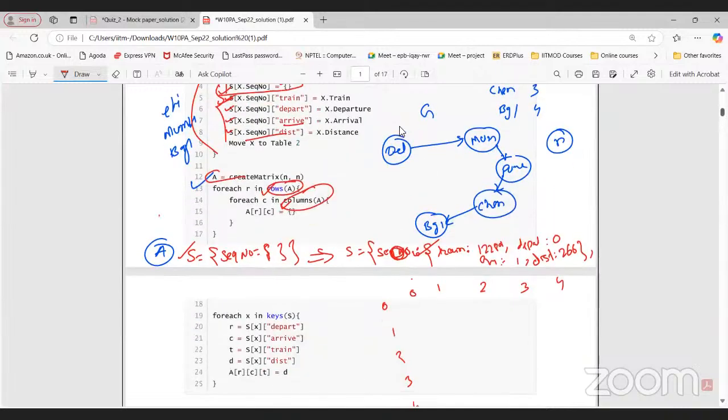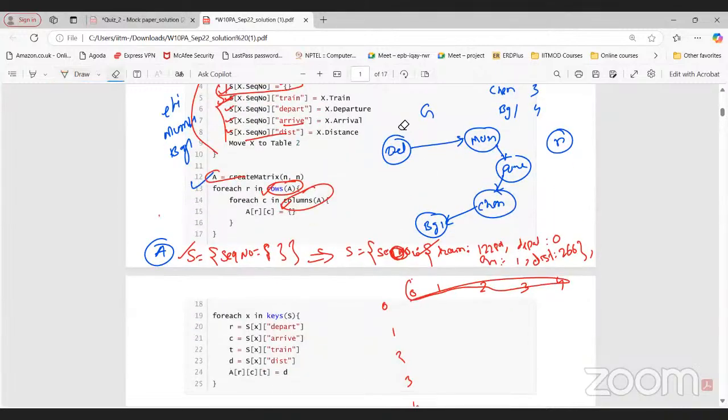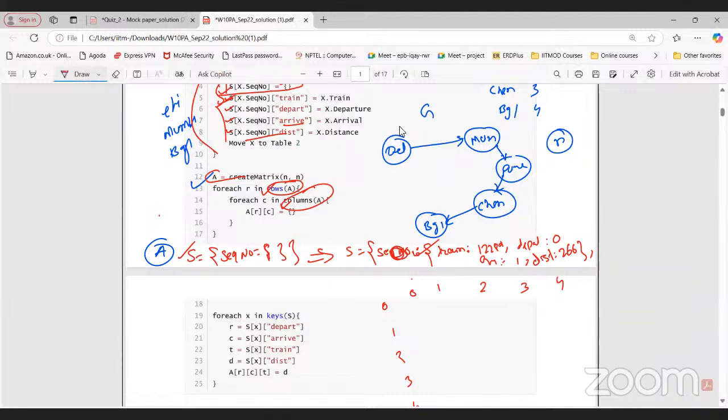Anyway, rows and columns are 0, 1, 2, 3, right? So we will get the information from this matrix. Your observation is correct, but this represents the list of the stations. Rows of A is 0, 1, 2, 3, 4. Columns of A is 0, 1, 2, 3, 4, right? So this will give me the list of the stations, and we are representing them by index value: 0, 1, 2, 3, 4.